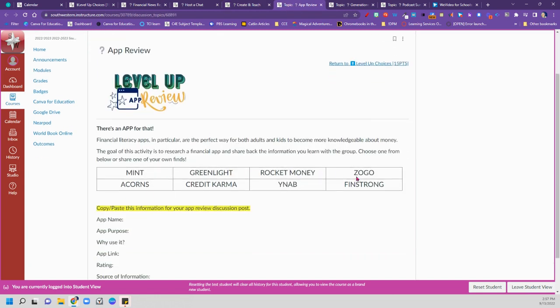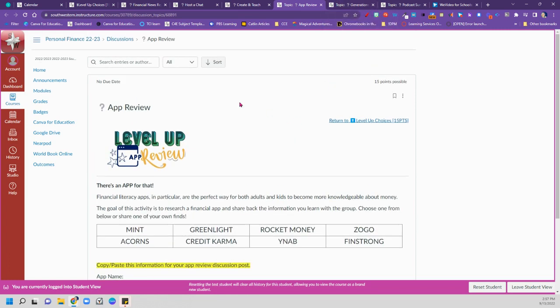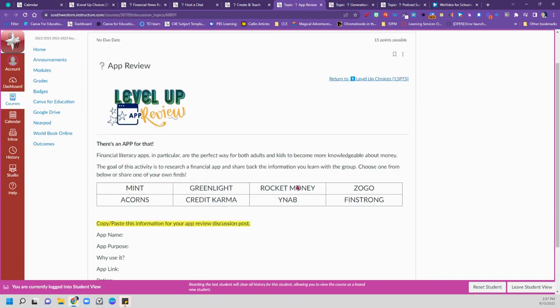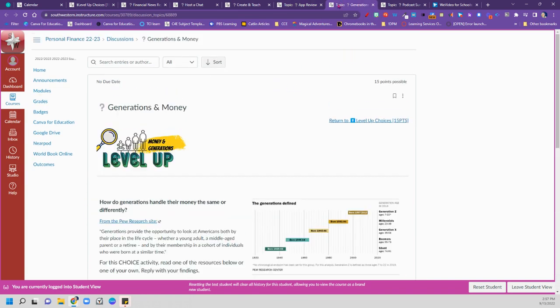App reviews, these are some sample apps. There are a lot of financial literacy apps around, and what we want here is for students to let us know which ones you're using, which ones you've looked at, which ones you've heard about, and provide an app review here. And this one is a discussion forum. So you'll click reply, and you can copy and paste this. You can also submit a video or an audio. Just let me know that.